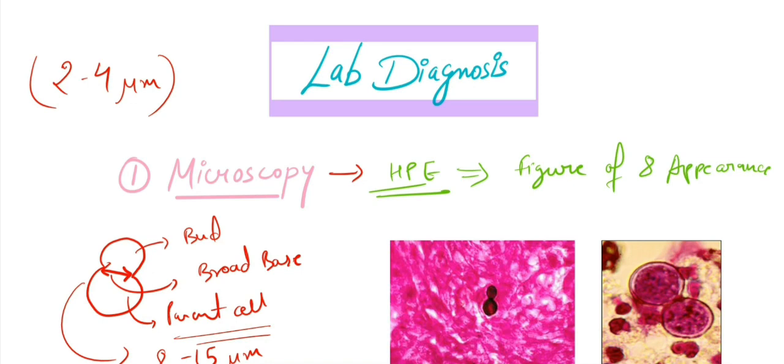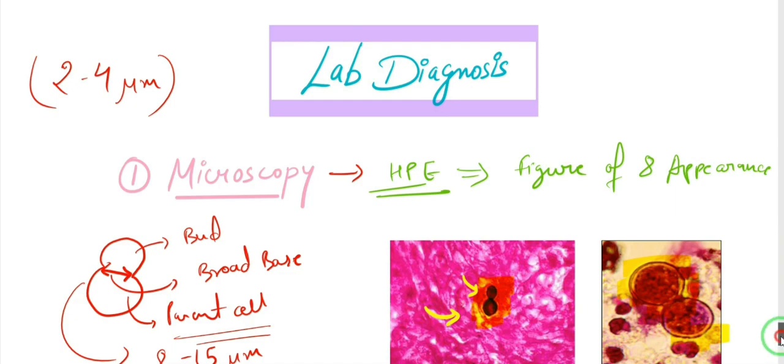So remember this. This is the figure of 8 appearance I was talking about. This is a beautiful picture of figure of 8, and here as well. There is this parent cell from which you can see the bud coming out, and the base is broad. Now what else can you do after the microscopy?